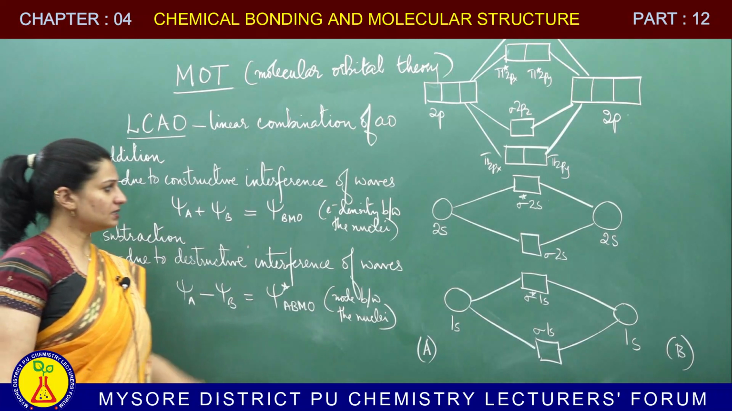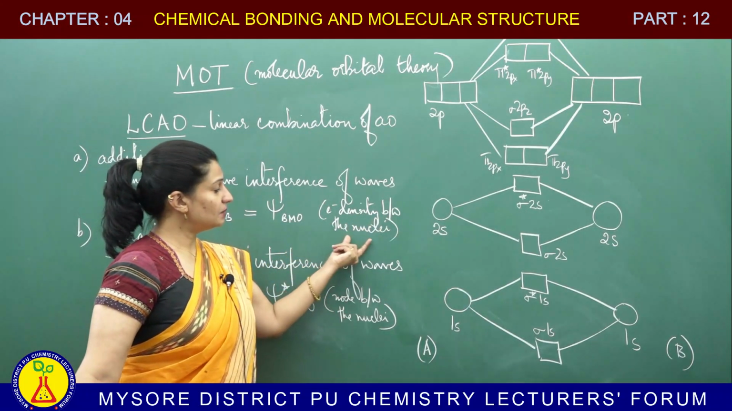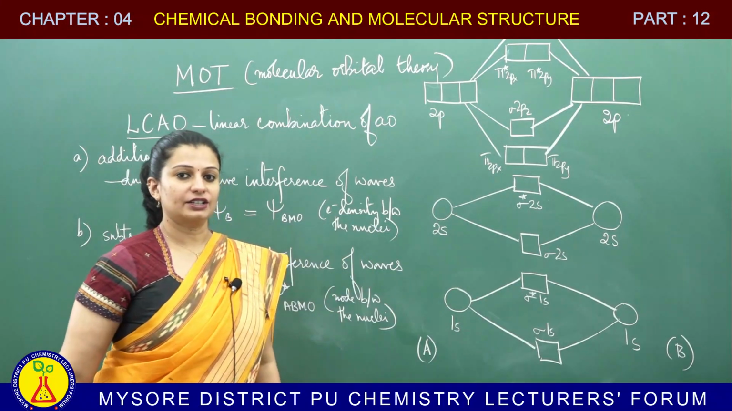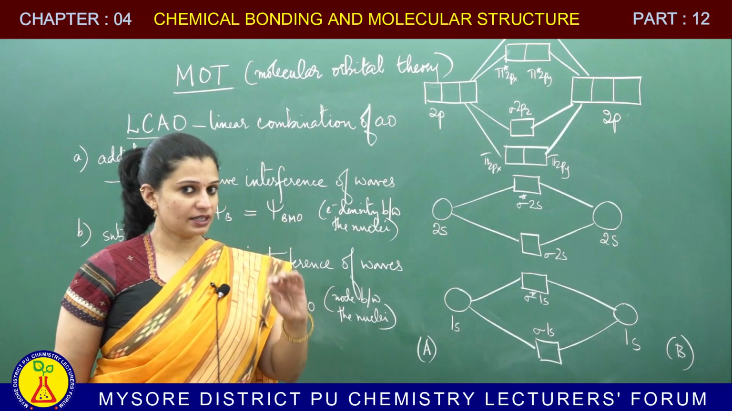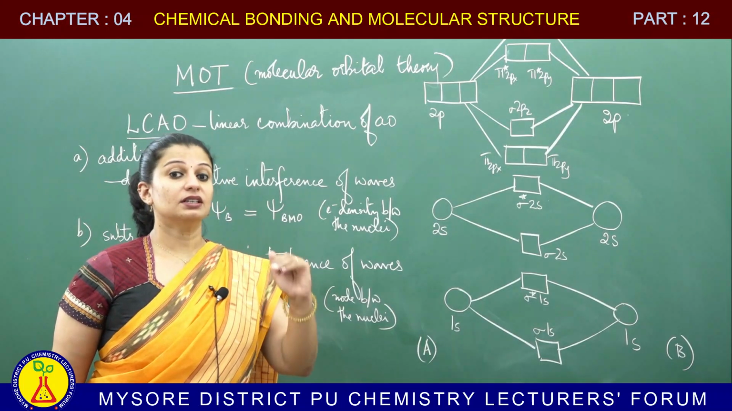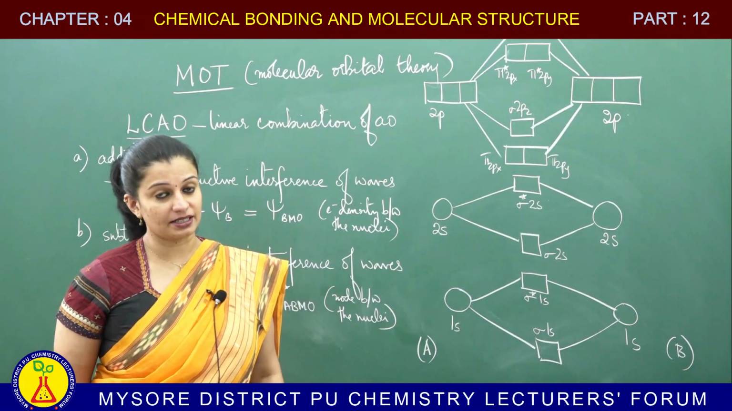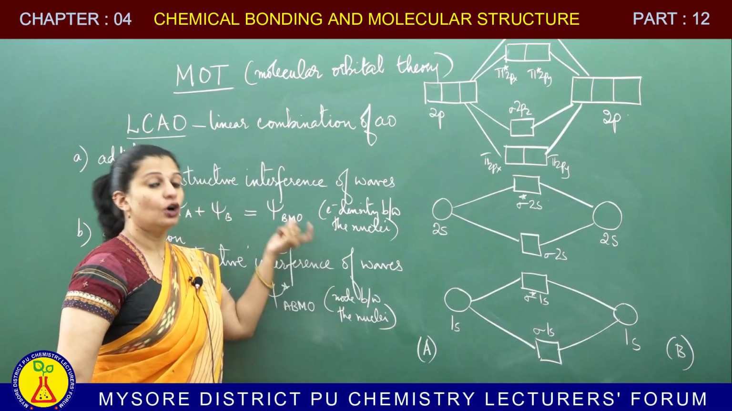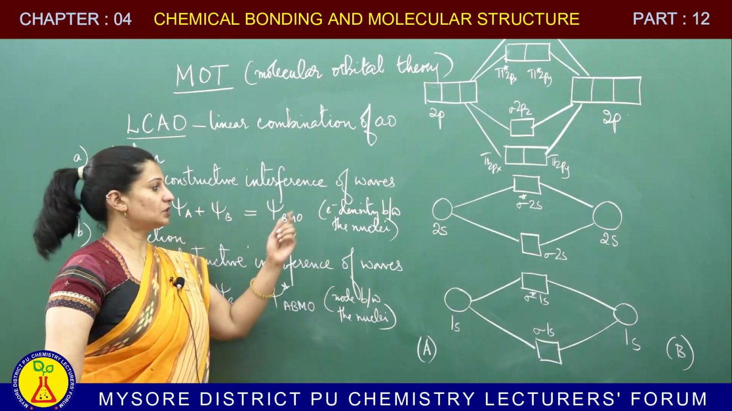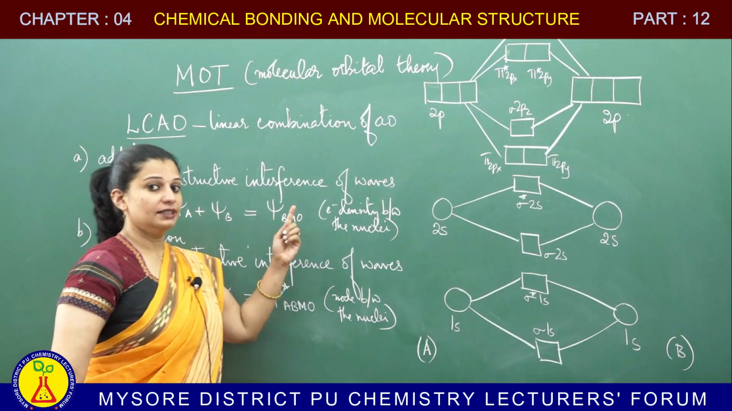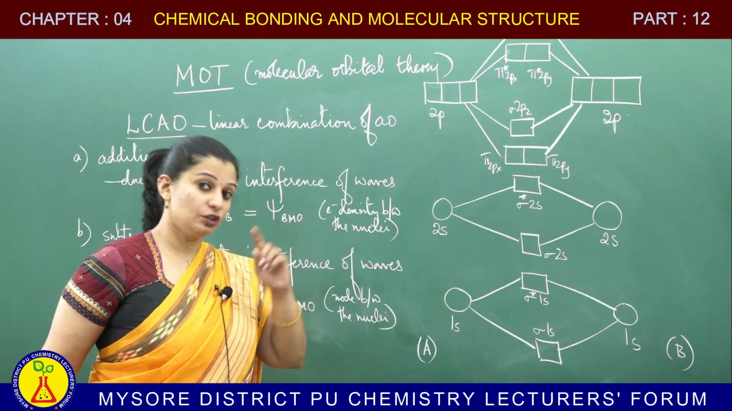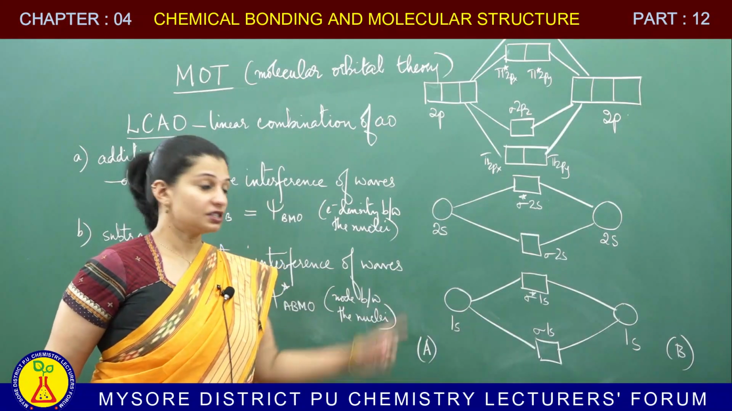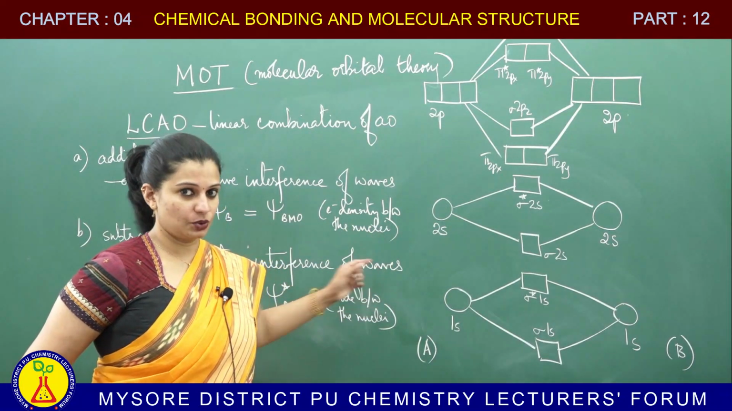Now, when this happens, the electron density will be between the nuclei. Between the two combining atoms' nuclei, you will have the electron density. When there is electron density between the nuclei, the repulsion between the nuclei will be decreased, as a result of which the bonding molecular orbital will be stabilized or will have lower energy. So, I already mentioned to you earlier that bonding molecular orbitals have lower energy because they have better stability, as a result of which there is electron density between the nuclei.